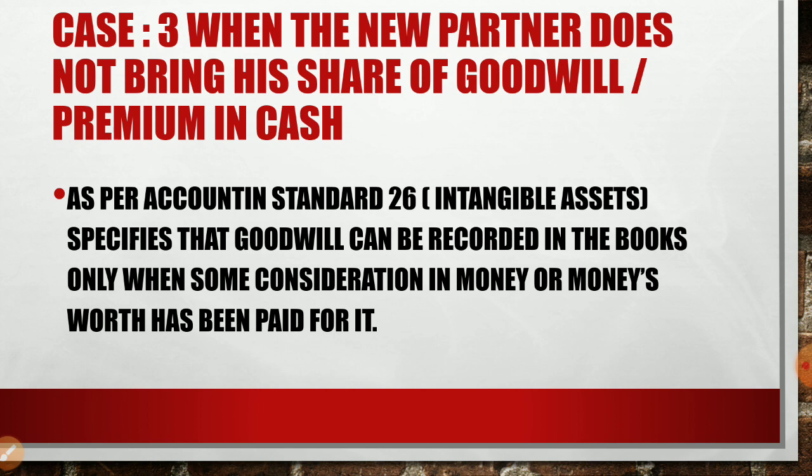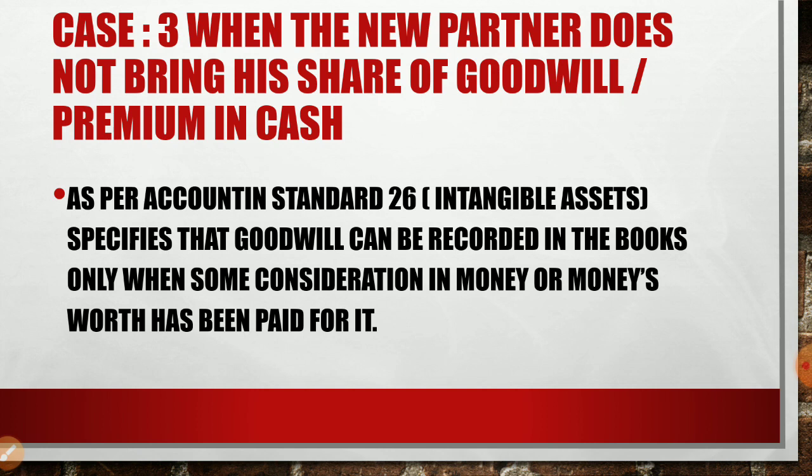When the partner is not bringing the goodwill in cash, then as per Accounting Standard 26, which we already studied in 11th class. Accounting standards are the basic rules given by the Accounting Standards Board of India.